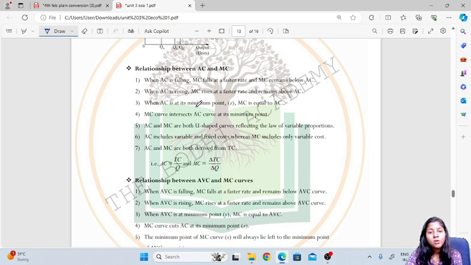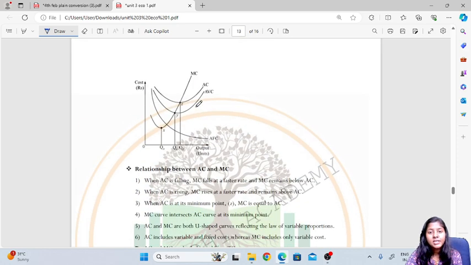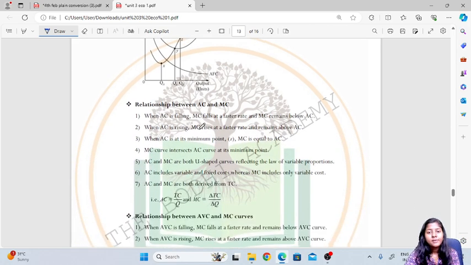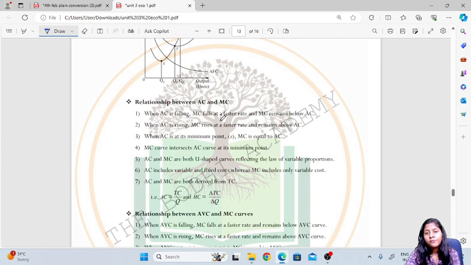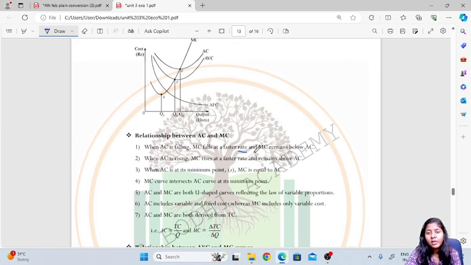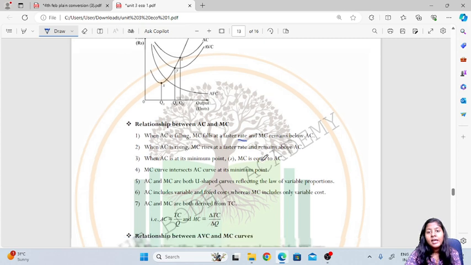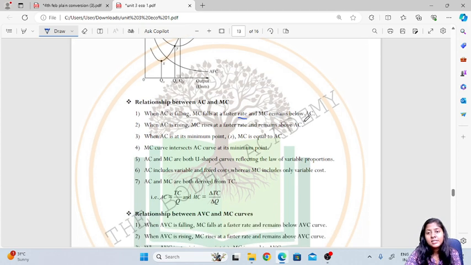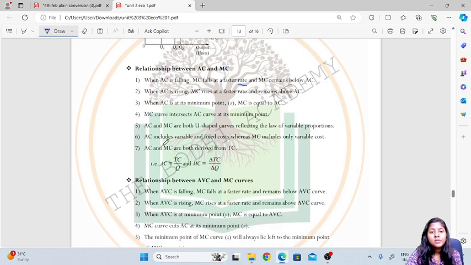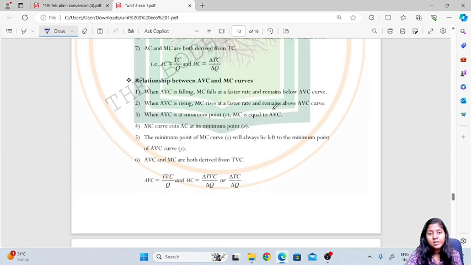When average cost is falling, marginal cost falls at a faster rate, and marginal cost is going to remain below average cost. So this you can just go through. When AC is at its minimum point, marginal cost is equal to average cost.